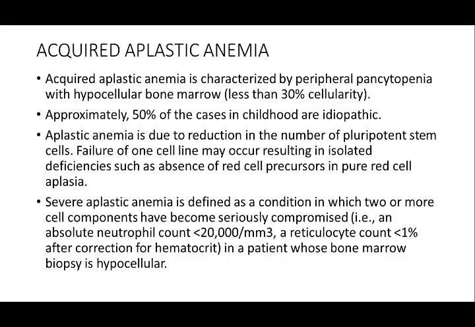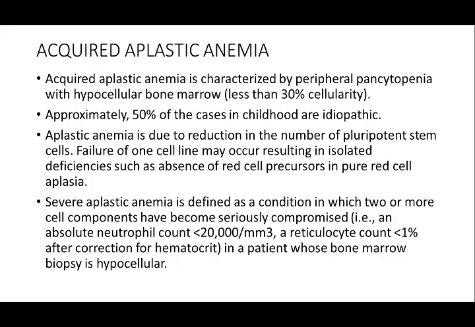Now the third most common is acquired aplastic anemia. Acquired aplastic anemia is characterized by peripheral cytopenia with hypocellular bone marrow, less than 30% of the cellularity. Approximately 50% of the cases in childhood are idiopathic. Aplastic anemia is due to reduction in the number of pluripotent stem cells.